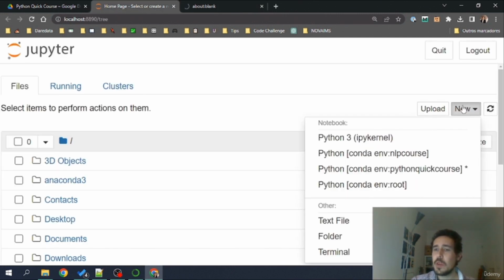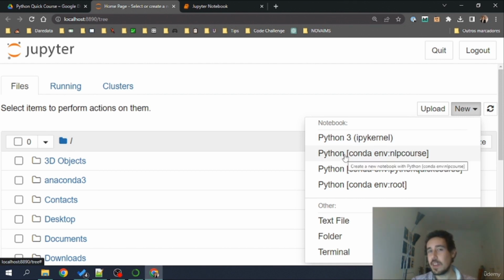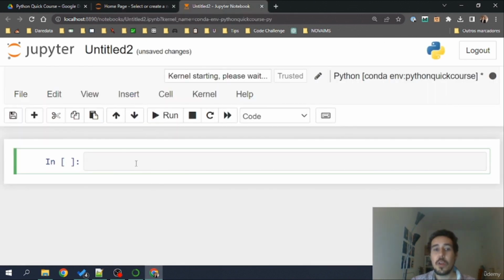Just to recap, you can have here only Python 3 because you only have one environment, and that will show up. As I have more environments and I have other stuff installed on my computer, I have these conda envs as well. So if you open Python 3, it is exactly the same for your case as me opening the Python quick course. I'll go here and then you can try to do the following.